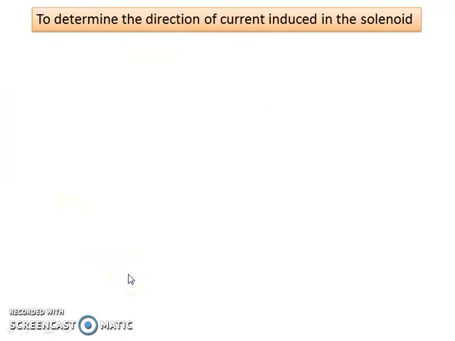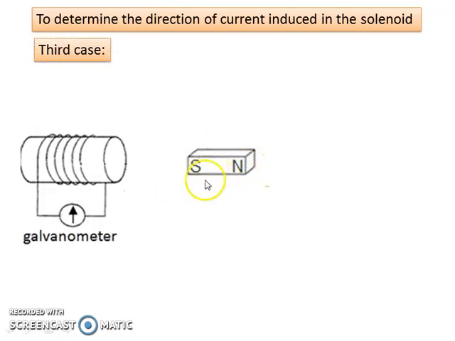Okay. The third case, we change the magnet. North-south becomes south-north. So we just change the position of north and south of the magnet. And we move the magnet towards the solenoid.